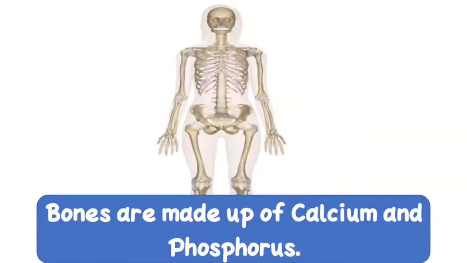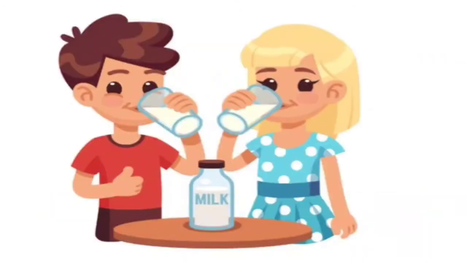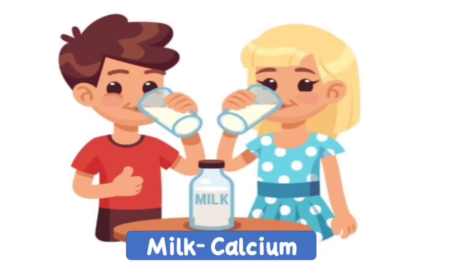And our bones are made up of calcium and phosphorus. What are the things the bones are made up of? That is calcium and phosphorus. So from where will we get these things? Simple, we will get calcium from milk. Milk is rich in calcium, so having more milk is good for our bones.